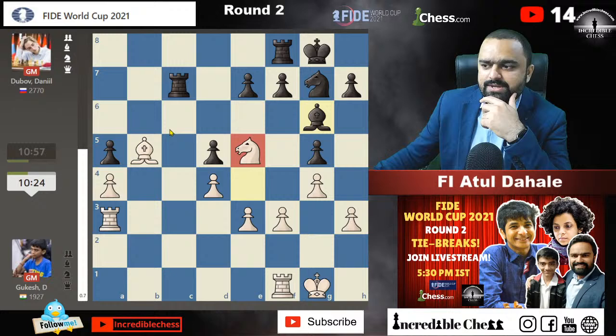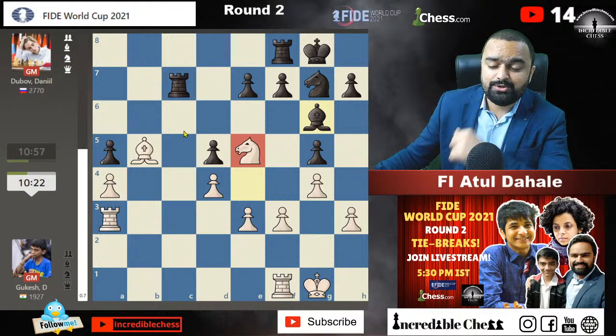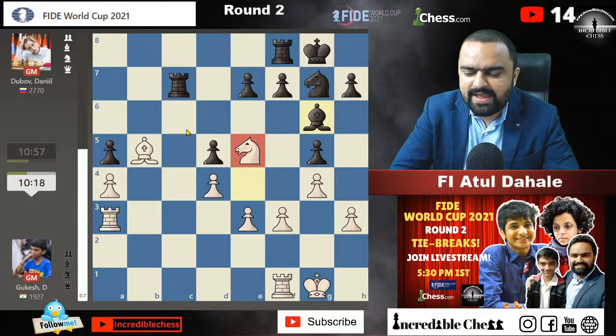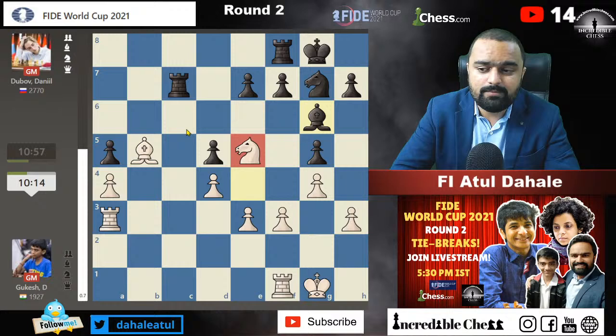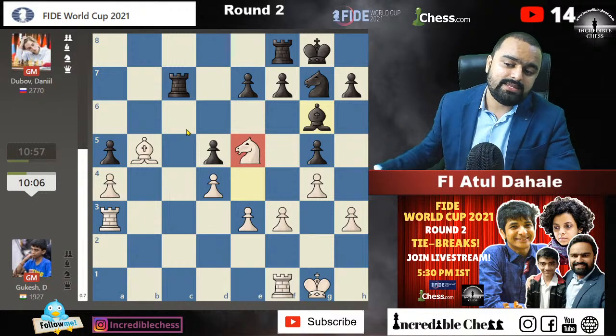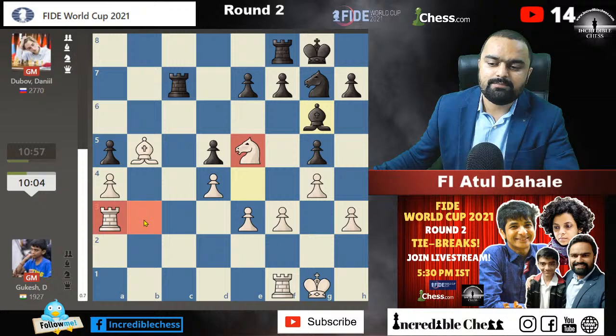If it's going to be just an equal position, then it will be difficult. So Gukesh needs to do something. The queens shouldn't have been exchanged, but they have exchanged the queens, because when the queens were on the board, the chances were much better for creating some counterplay. But now the queens are off the board, and okay, let's see. The only thing which I feel is that Gukesh needs to get the b file.